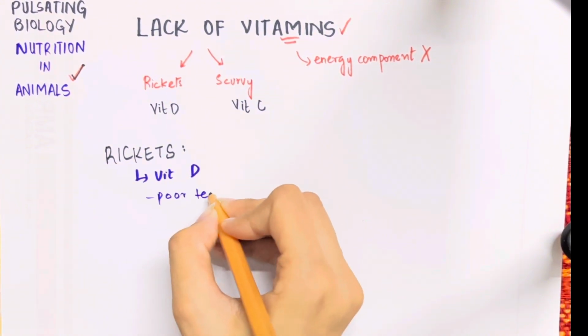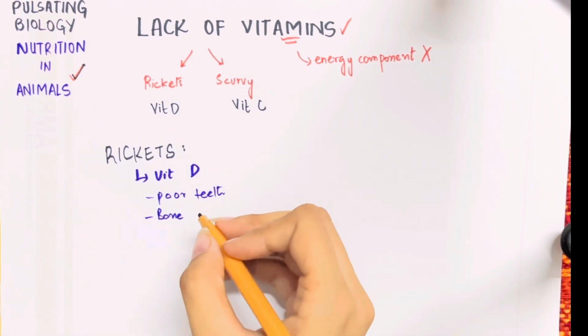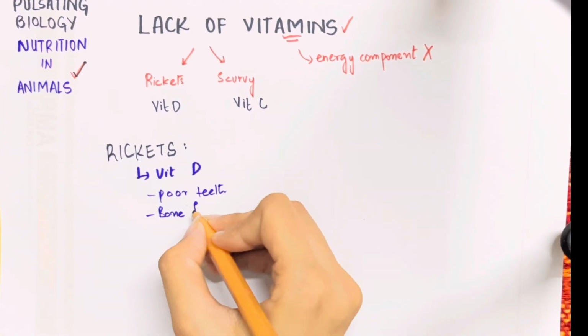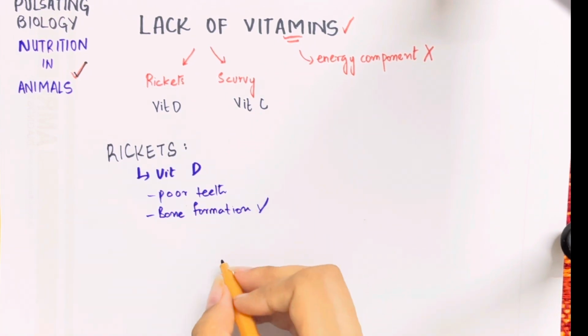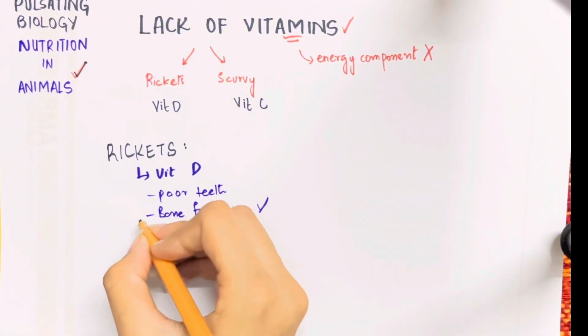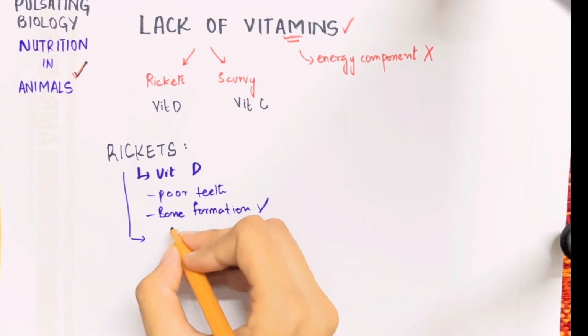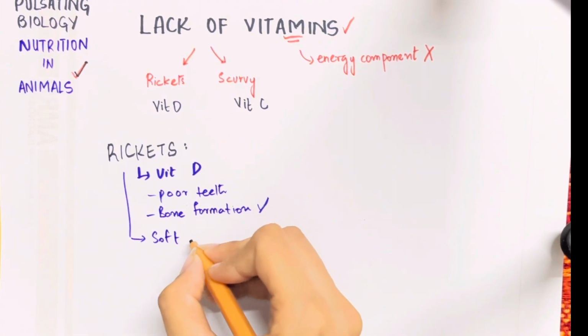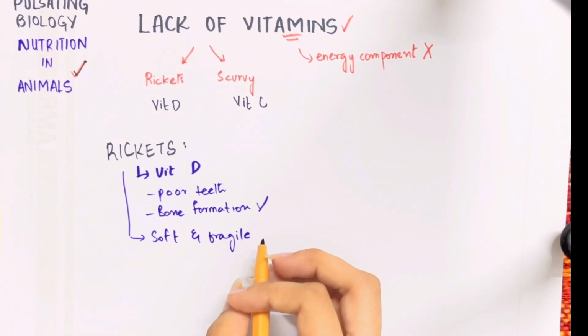When you talk about poor teeth and bone formation, basically it weakens the bone, as vitamin D is very important for bone formation, and whenever there is a lack of this vitamin, the bone formation becomes very weak and causes poor health. It also causes the weakening of the bones. As the bones weaken, they become very soft and fragile. They are very easily broken, and often very prone to fracture.